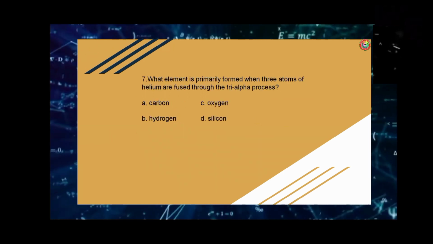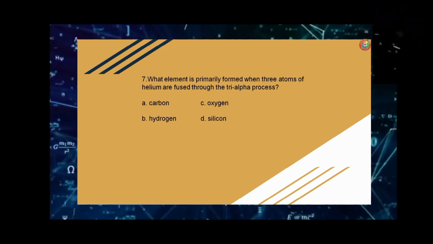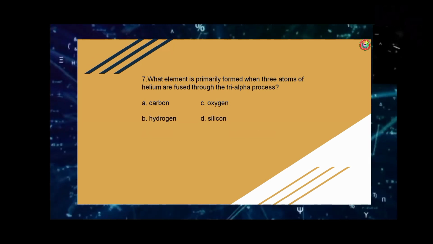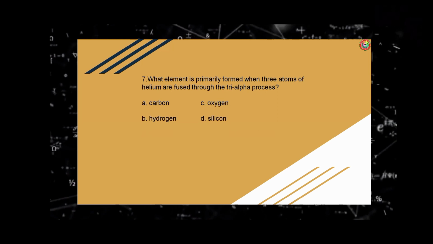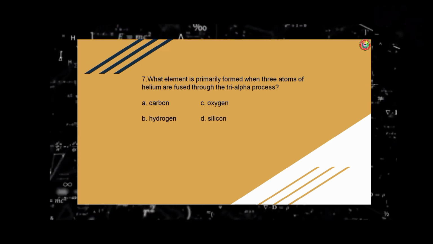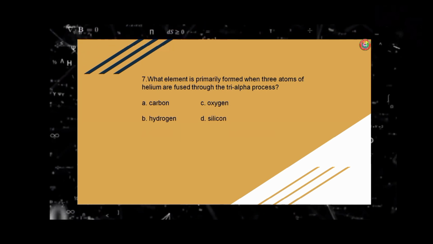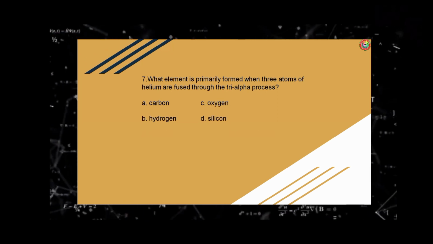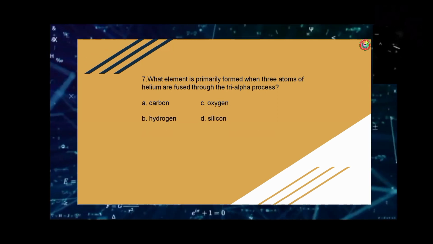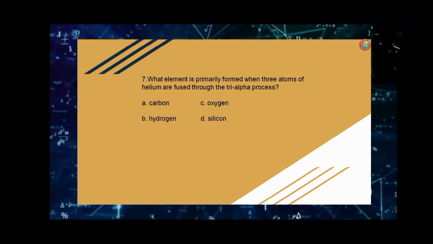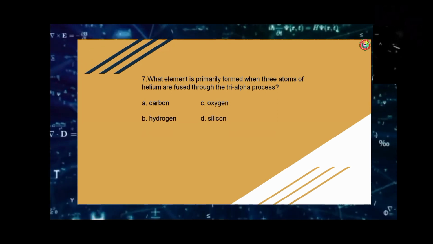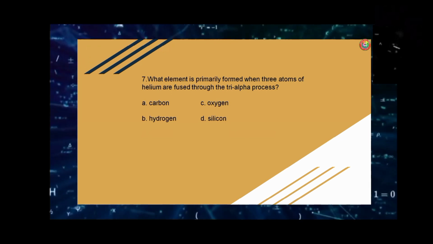Number seven. What element is primarily formed when three atoms of helium are fused through the triple-alpha process? A. Carbon. B. Hydrogen. C. Oxygen. D. Silicon. The answer is letter A, carbon.